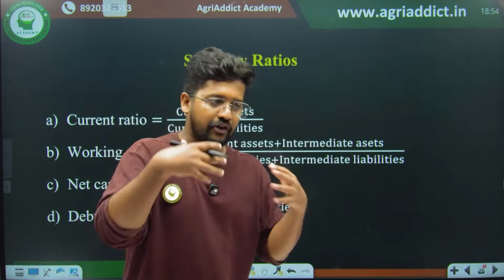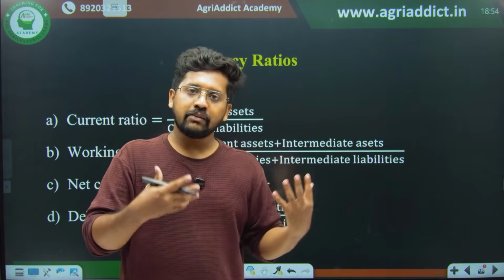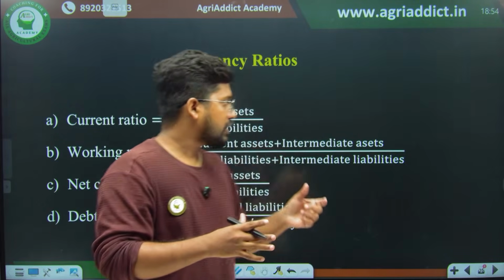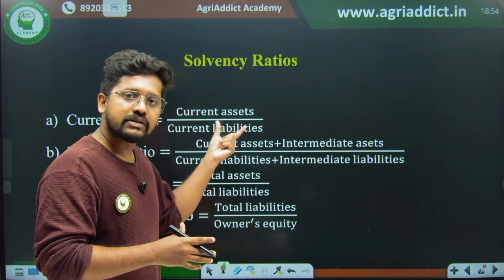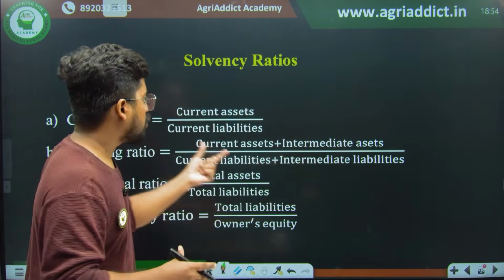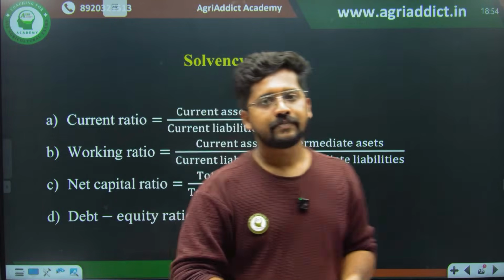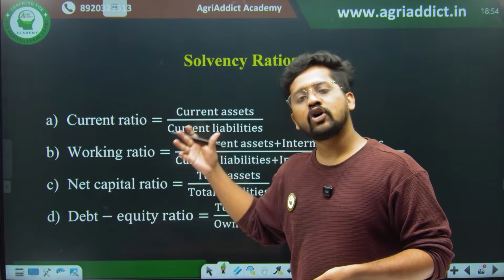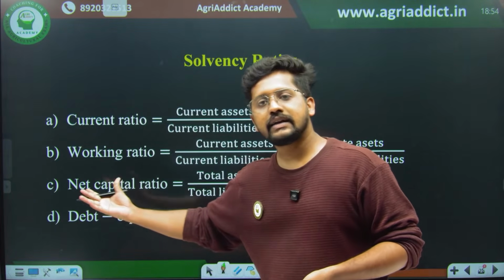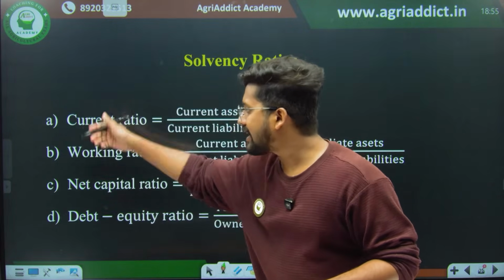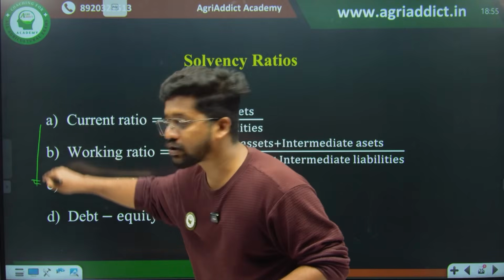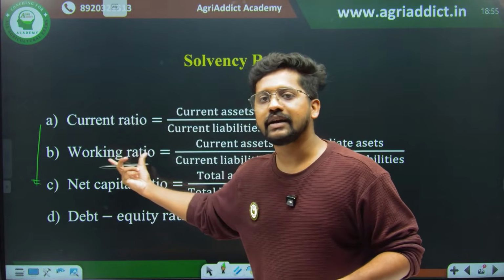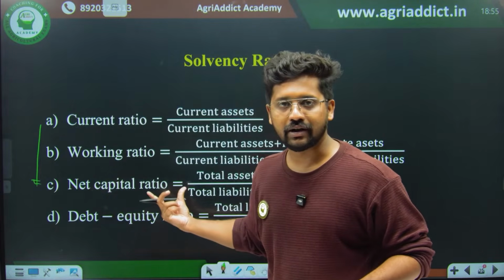Assets are what the farmer owns himself. Liabilities are the obligations that he has to pay to somebody else. That is liabilities, something we have to pay back. So the more the value of current ratio, the more the liquidity. The more the value of working ratio, the more will be the liquidity. Net capital ratio goes from short term to long run. This is the immediate liquidity. This is intermediate liquidity. This is long term liquidity.